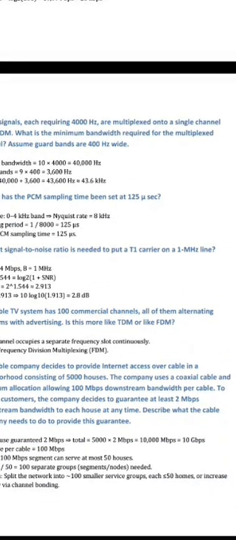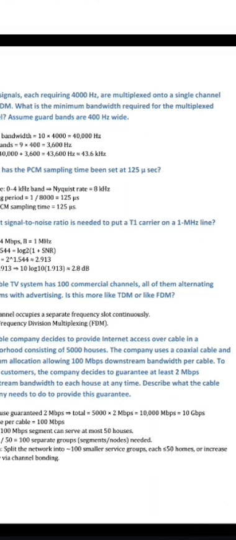The next question: 10 signals, each requiring 4000 hertz, are multiplexed onto a single channel using FDM. What is the minimum bandwidth required for the multiplexed channel? Assume guard bands are 400 hertz. So payload bandwidth equal to 10 into 4000, which is equal to 40,000 hertz. Guard band equal to 9 into 400, which is equal to 3600 hertz. In total we get 43,600 hertz.